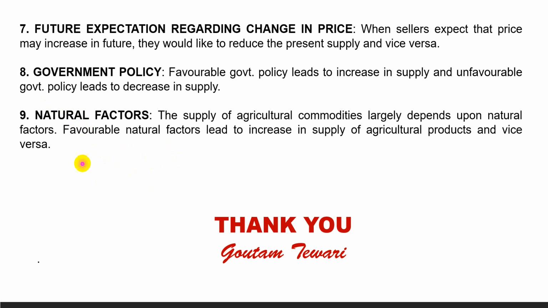So these are the factors of supply or determinants of supply that affect the supply of a commodity. Other than the first determinant, all the other 8 determinants result in increase or decrease in supply. The first determinant, price of its own, causes movement along the supply curve. So you have got the causes of increase and decrease in supply, and also the causes of extension and